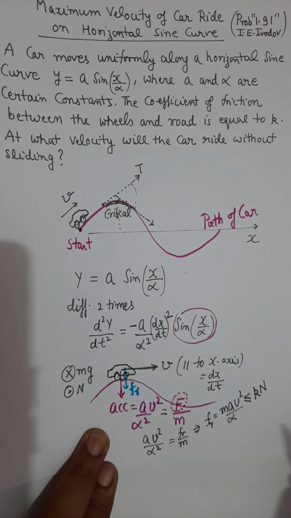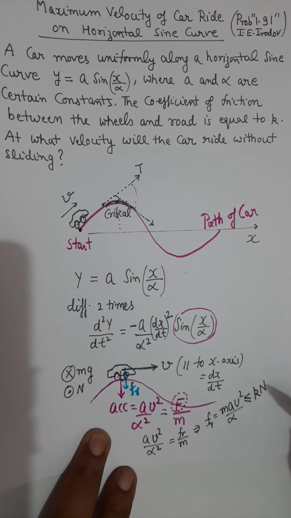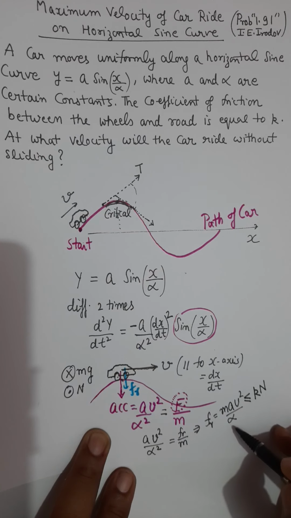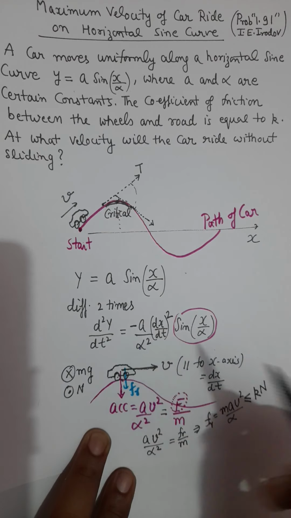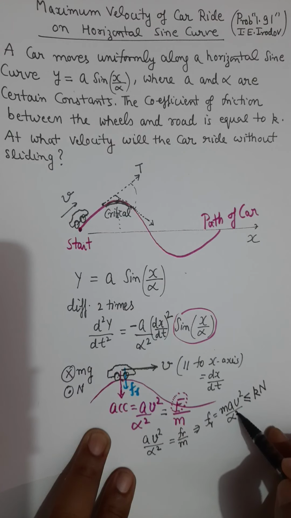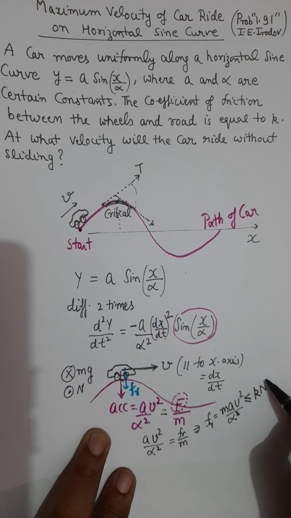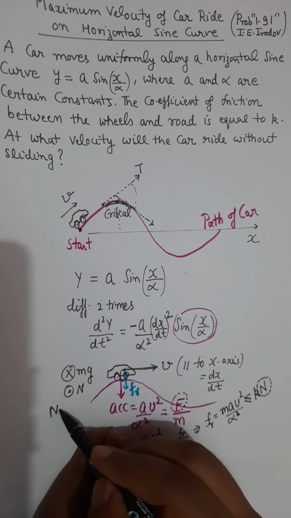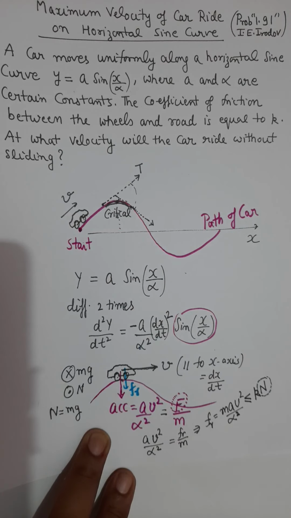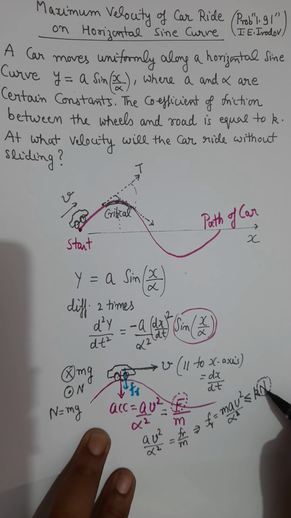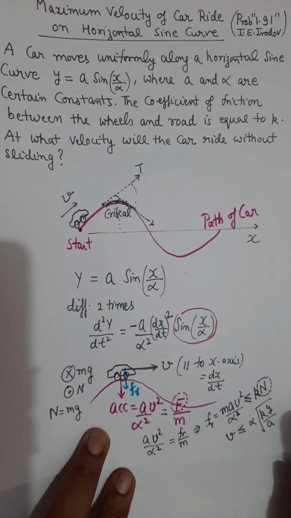Normal force should be equal to mg, because they are equal in magnitude and opposite in direction. So when you replace normal by mg, you get v less than or equal to alpha k g over a, all under a square root, and that's the maximum limit of velocity.